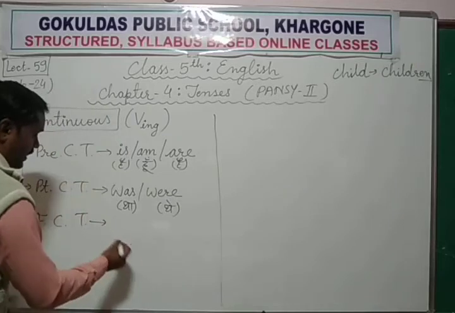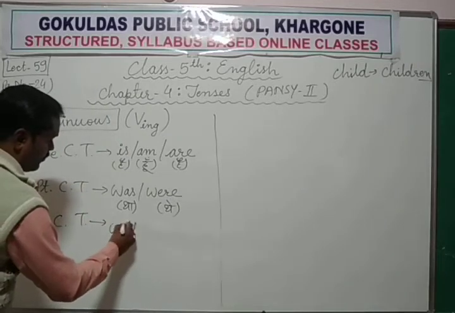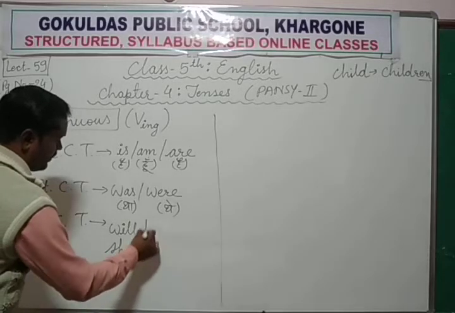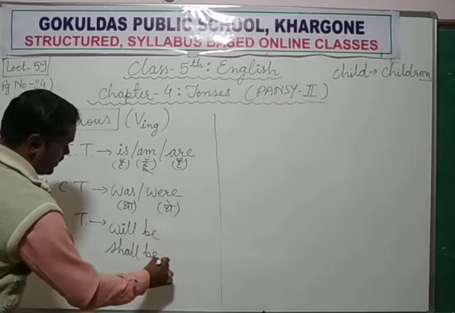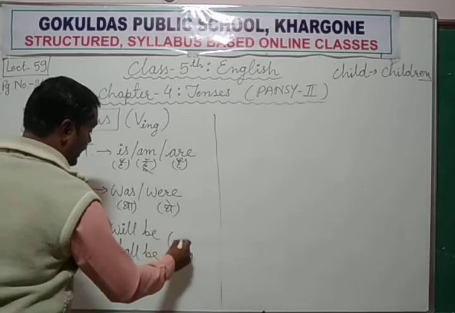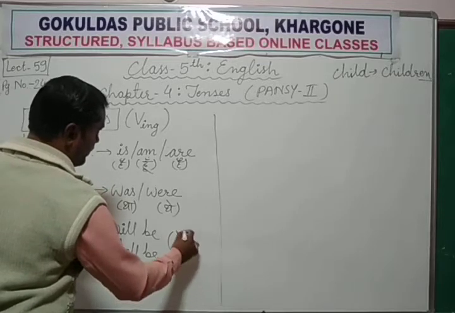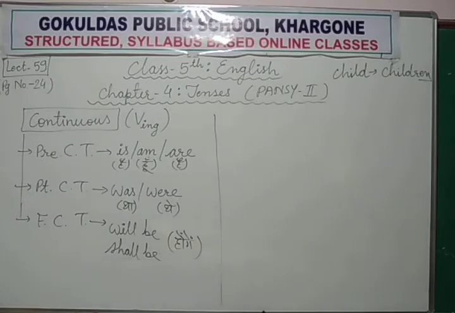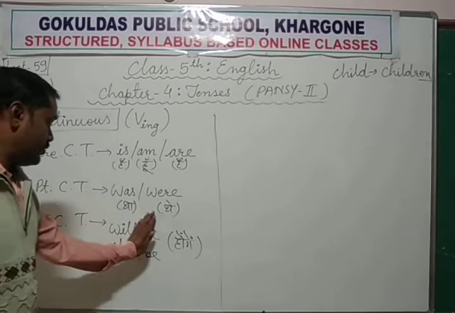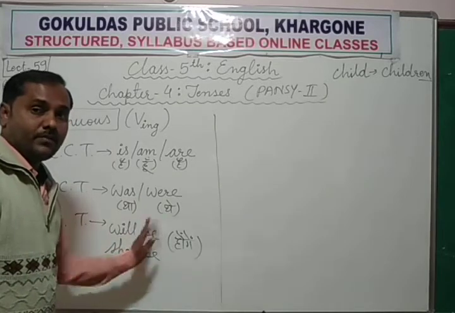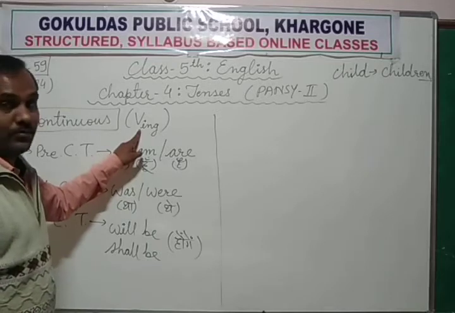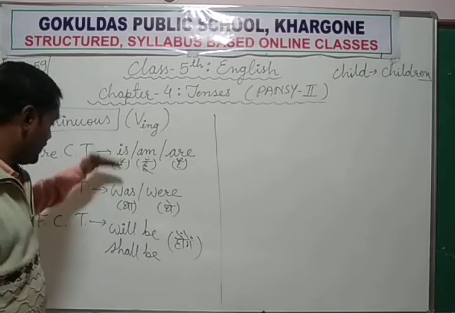For future, again will and shall, but along with will and shall we use will be, shall be. होंगे, कर रहे होंगे, will be. Okay. For simple tense, future simple tense, we use only will and shall. But for continuous tense, we use will be and shall be plus verb's ing form, which is common in all of them.